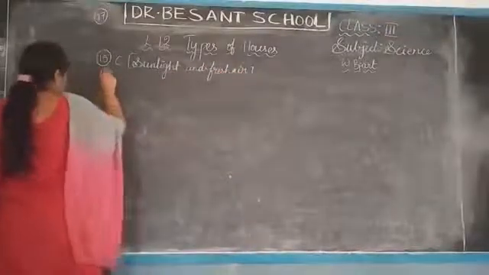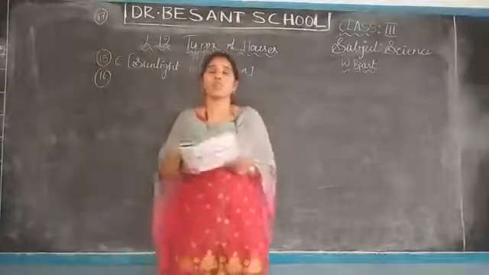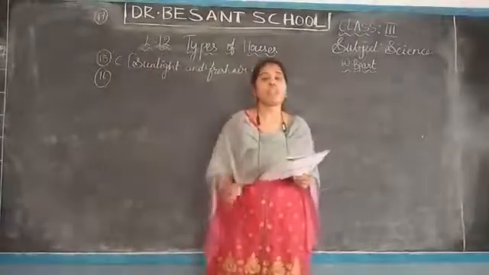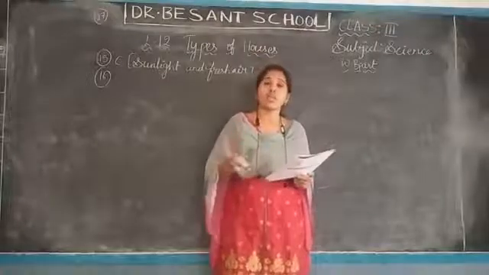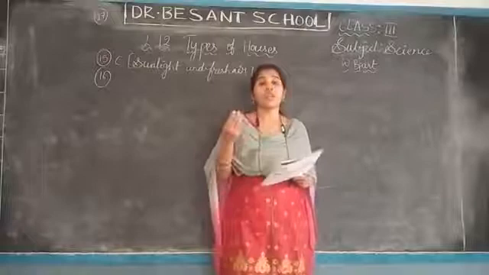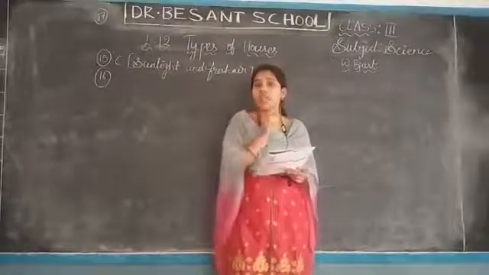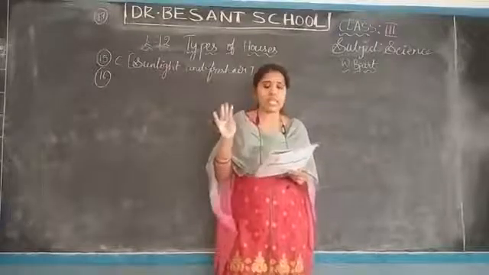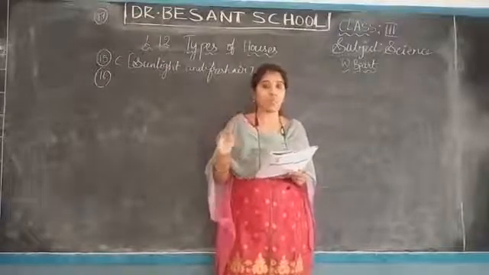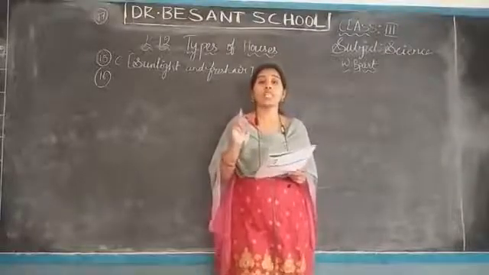Okay. Next, the 16th one. Mosquitoes lay eggs. Whenever the water is stagnated near your house, what happens? Whenever the water is stagnated, there the mosquitoes will lay eggs, and automatically the number of mosquitoes will increase. In bright sunlight, mosquitoes won't lay eggs. In dirty or stagnated water, that's right, in dirty and stagnated water, the mosquitoes lay eggs.